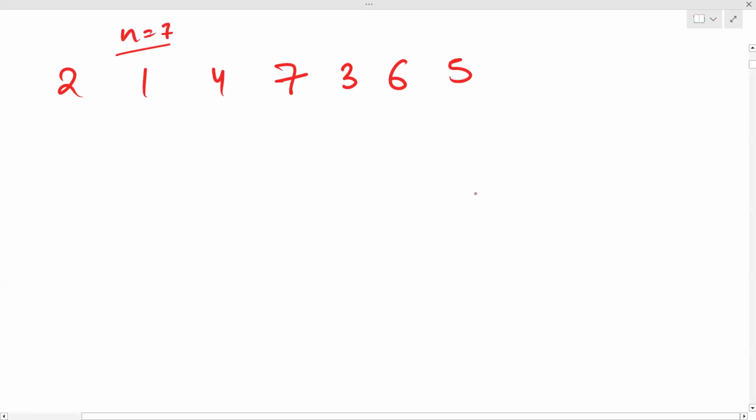Now let's say I'll pick 5. So first I'll write all the elements. Okay, let's not pick 5. Let's pick, what should I pick? Let's pick 6. So first you'll write all the elements less than 6 first. So what are the elements? 2, 1, 4, 3, and 5, right?